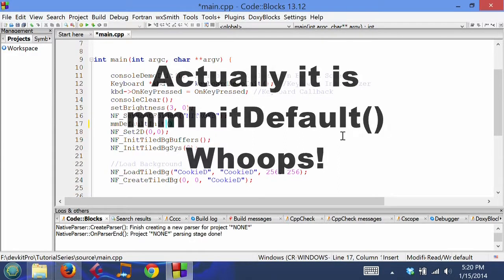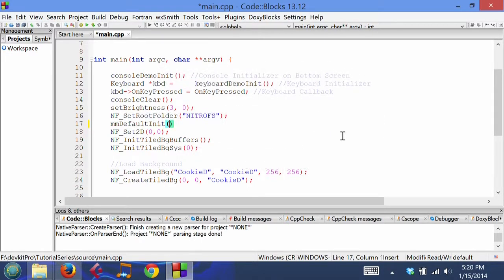Basically this is the whole initializer function, and we need to tell it where our soundbank is, and it's basically on the root folder, so that's all we have to do. So now Maxmod knows where our soundbank is, so it knows where to load it.